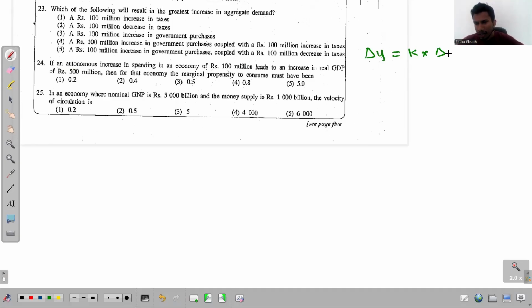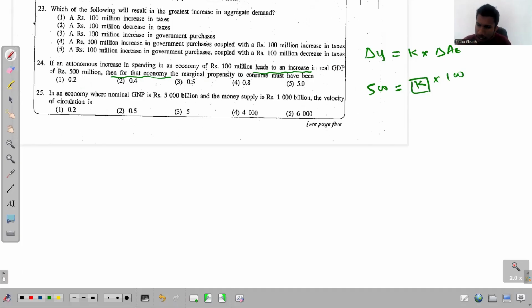Right? Autonomous spending, autonomous expenditure. If an autonomous increase in spending in an economy is 100 million, so the delta AE is 100 million, leads to an increase in real GDP, the aggregate income, by 500. So delta Y is 500. Then for that economy, the marginal propensity to consume must have been,